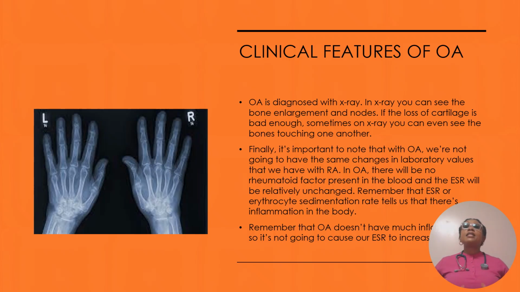Finally, it is important to know that with osteoarthritis, we are not going to have the same changes in laboratory values that we have with RA. In OA, there will be no rheumatoid factor present in the blood, and the ESR, or the erythrocyte sedimentation rate, is relatively unchanged. Remember, ESR tells us that there is inflammation in the body. OA doesn't have much inflammation, so it's not going to cause our ESR to increase.